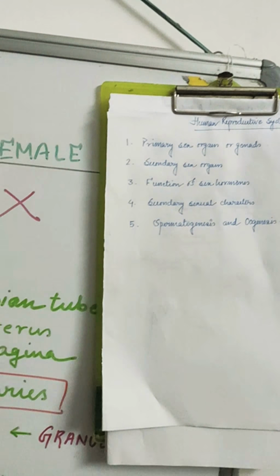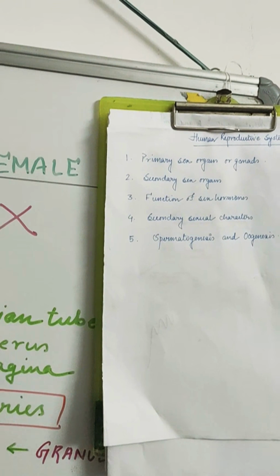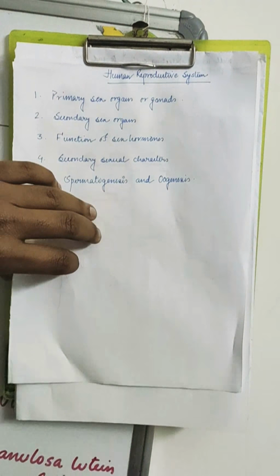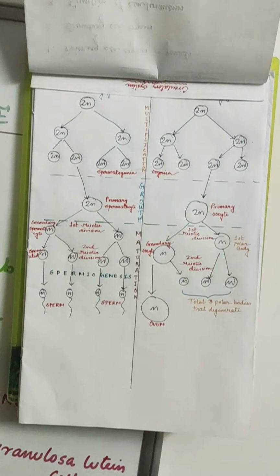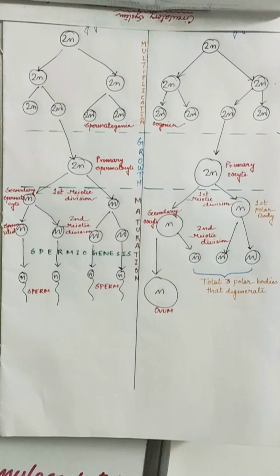You all know that. When that small zygote grows up, we call it a fetus. Here is some process of spermatogenesis and oogenesis. I'll come back to this topic later on.